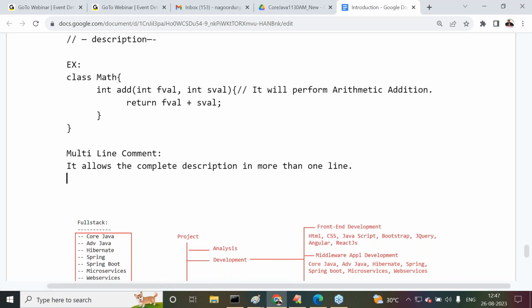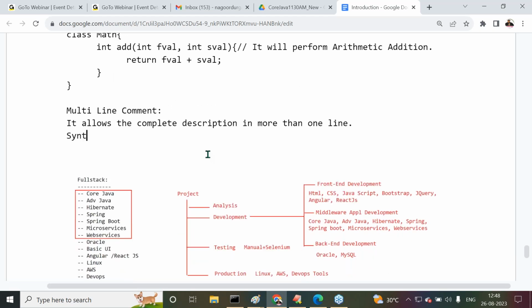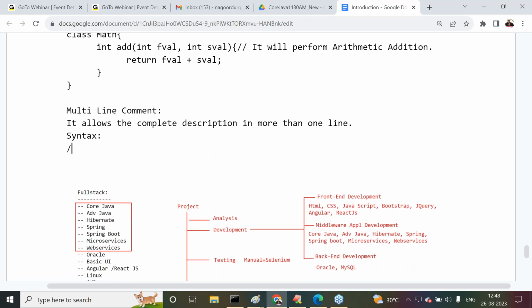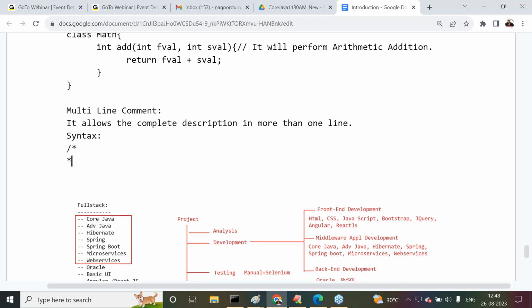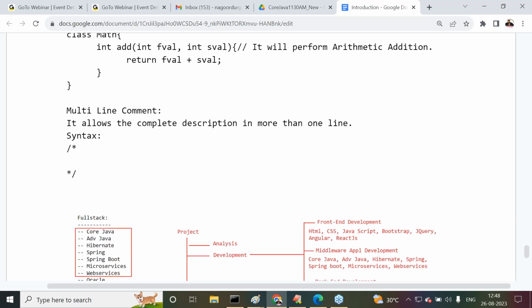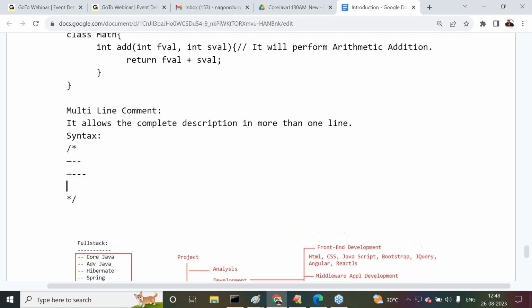Got it or not? Okay, fine. What is the syntax of this multi-line comment? Slash star. The ending one is star slash. In between that, we can write multiple lines of description. That's it. More than one line, we can write it.